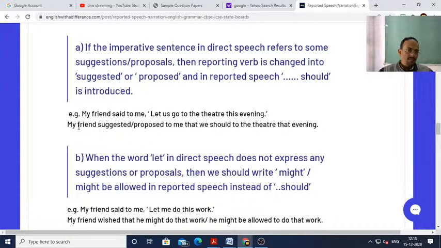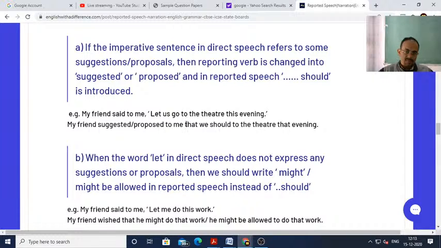You have to write either suggested to me or proposed to me. My friend suggested to me that we should go to the theater that evening. Go should also be there.